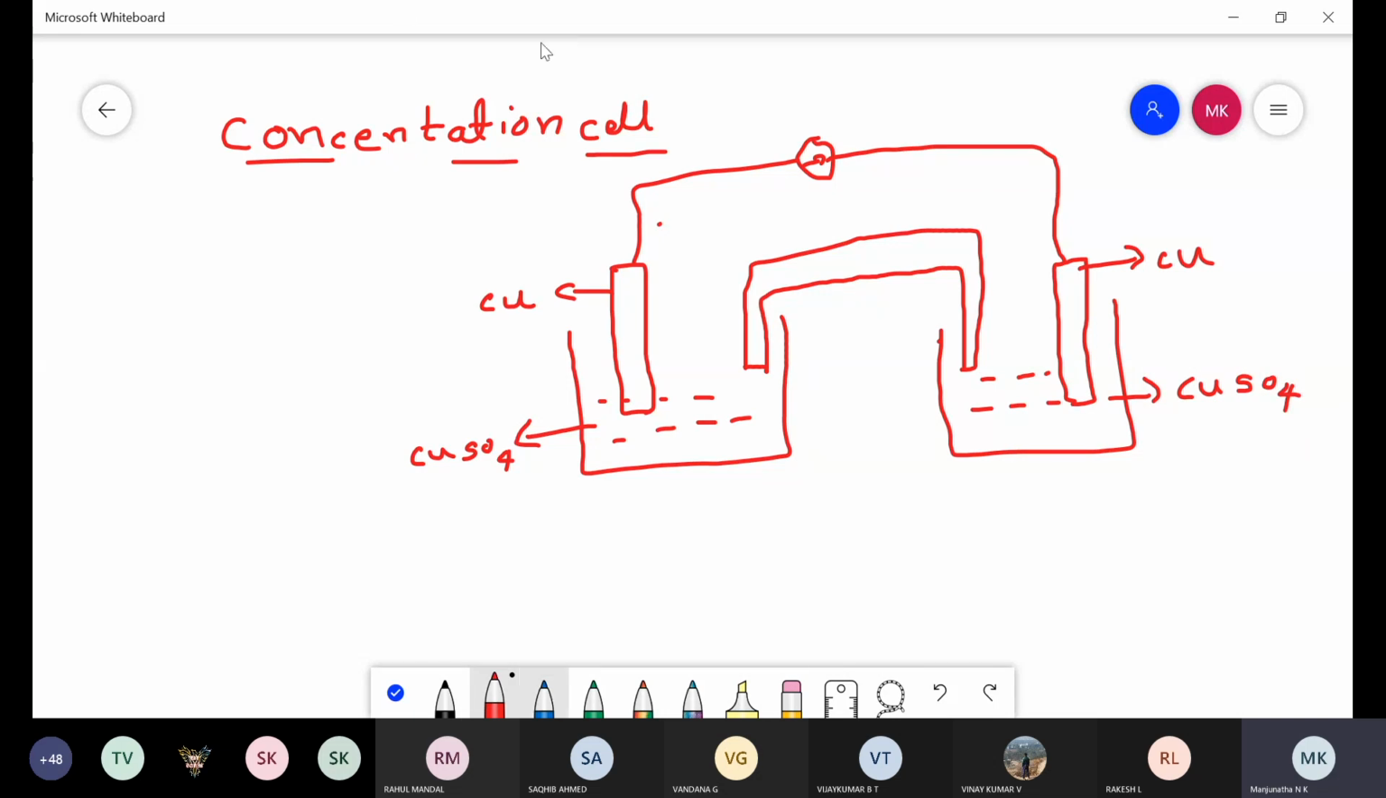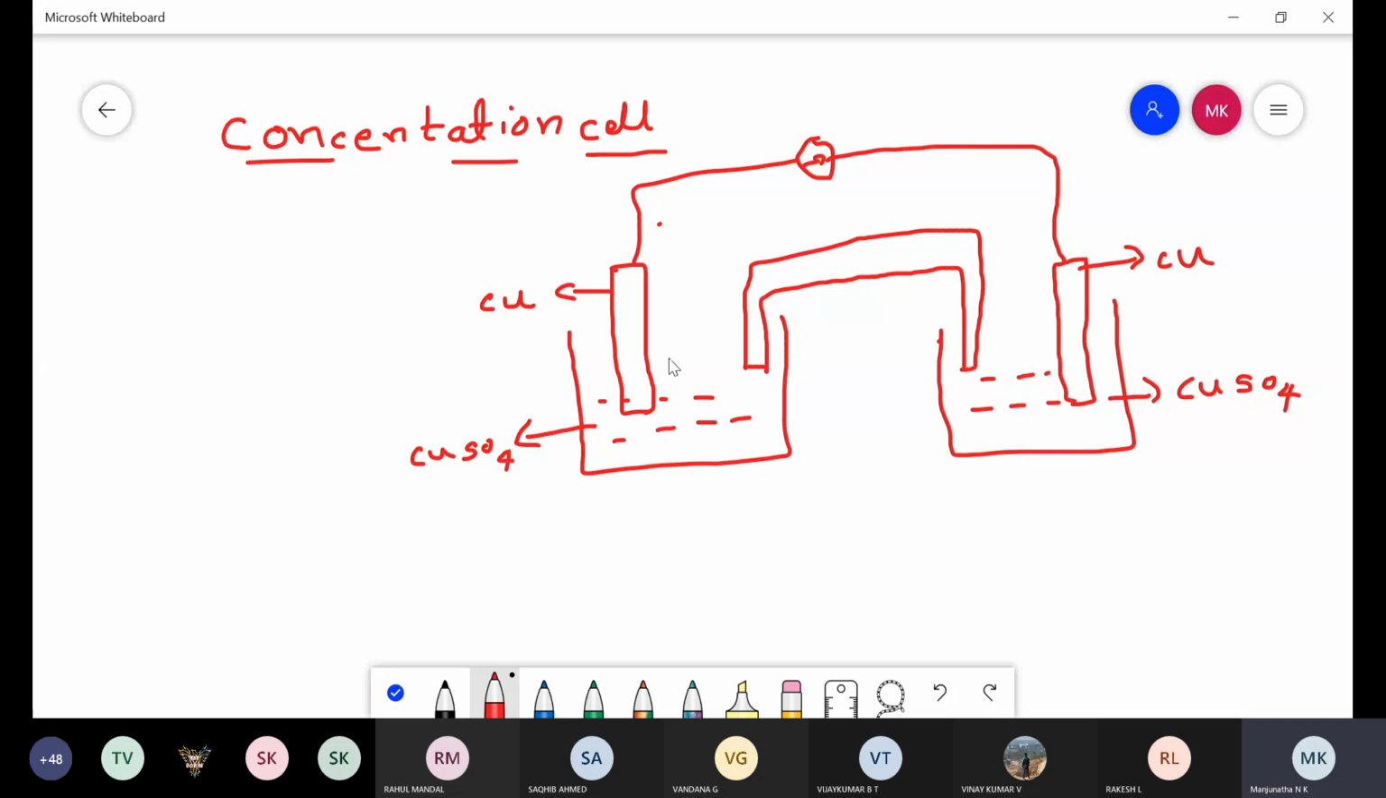the copper concentration cell. See this diagram, it clearly indicates the copper concentration cell. In this copper concentration cell, it consists of two electrodes. One is copper, another is also copper, and both copper electrodes are immersed in a copper sulfate solution. This is copper sulfate solution and this is also copper sulfate solution, in which either there is a difference in concentration of the electrode or a difference in concentration of the electrolyte. These types of devices are called concentration cells.